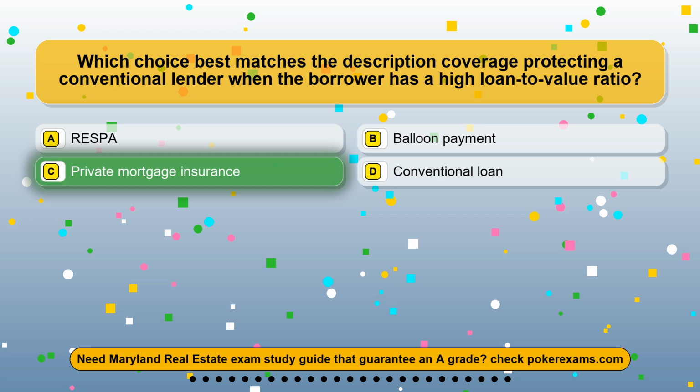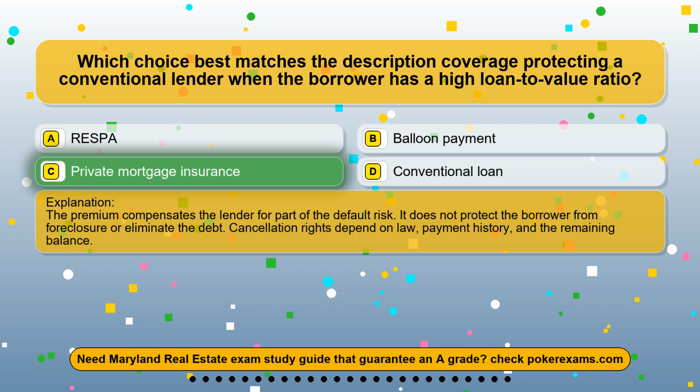The correct answer is option C, private mortgage insurance. The premium compensates the lender for part of the default risk. It does not protect the borrower from foreclosure or eliminate the debt. Cancellation rights depend on law, payment history, and the remaining balance.